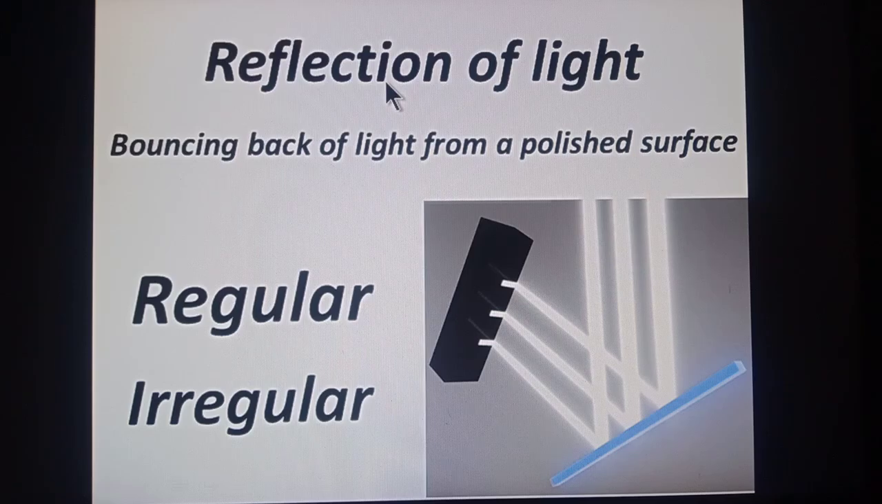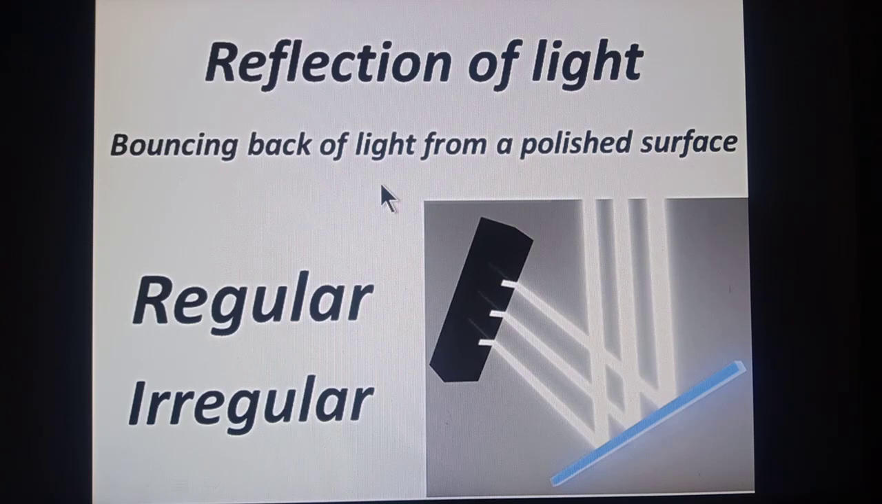We define reflection as bouncing back of light from a polished or smooth surface is called reflection. Or simply we can say that it is the bouncing back of light. Mostly reflection is good for smooth and shining surfaces. Therefore we say that bouncing back of light from a polished surface is called reflection.